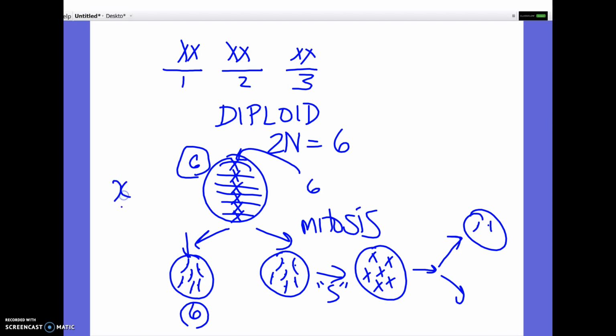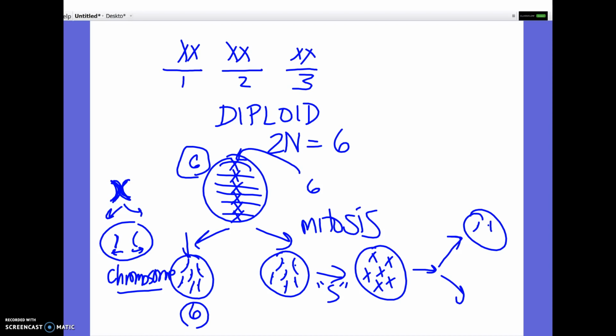Remember, as soon as that X splits during anaphase and goes to opposite sides, those sticks are now called chromosomes on their own. Just like a baby is a fetus before it's born, and after it comes out, it has now become a baby. These are chromatids, and when the cell splits, those are now chromosomes.